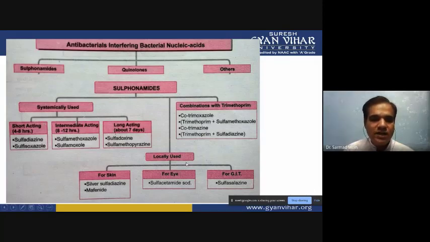Locally used sulfonamides are also there, and we can use these locally used antibiotics for the skin, for the eye, or for the GIT. These locally used antibiotics can be mixed or used alone. Then combinations are also there; the sulfonamide has increased effect when we mix it with another type of antibiotic, so that we can increase the effectiveness of the sulfonamide.